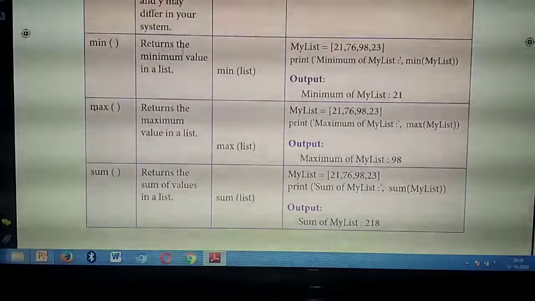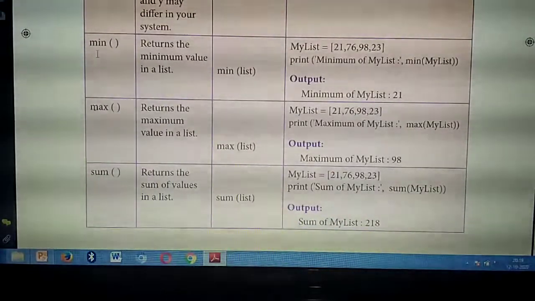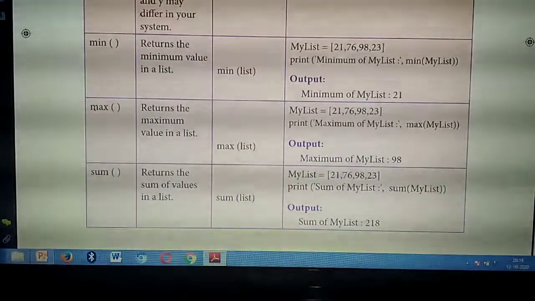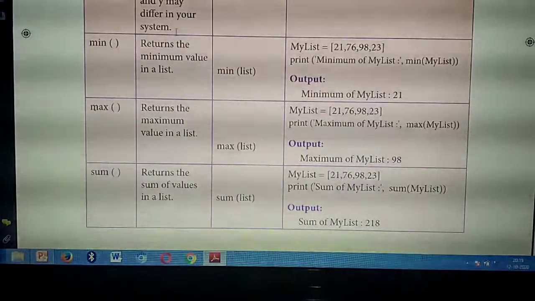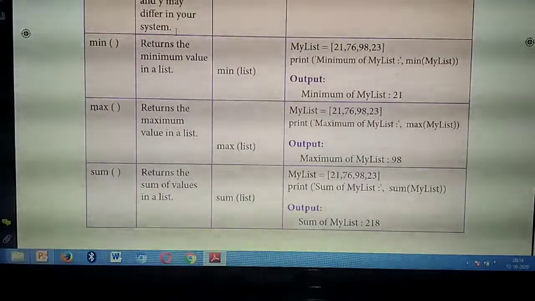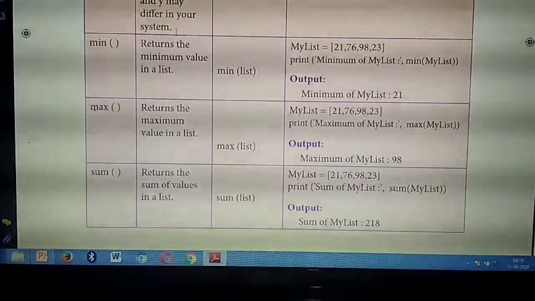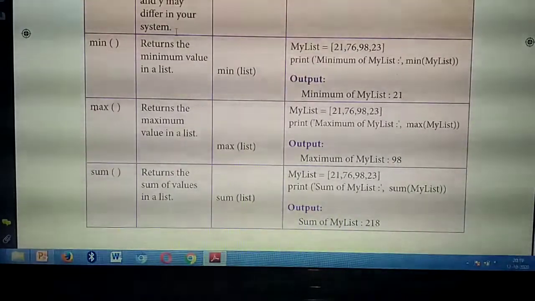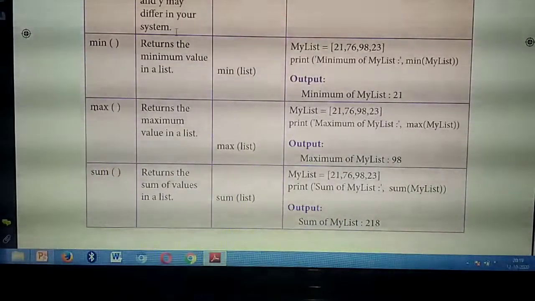So, next thing is min of. Name itself having the symbol, very easy. Min of means minimum. Okay. So, it will return the minimum value in the list. So, you are giving some values like a set. Mathematics you have studied in a set. Likewise, you have given some values in the list. Among the list, it will find the minimum value.